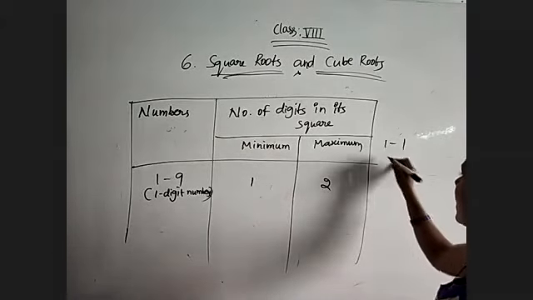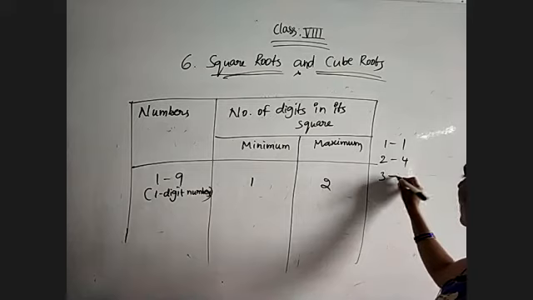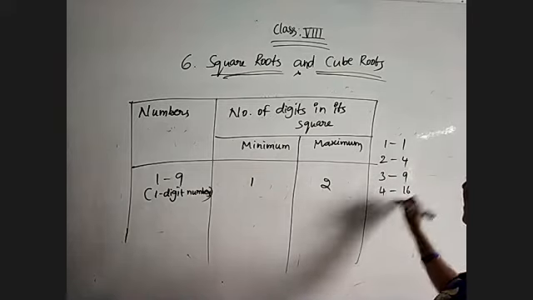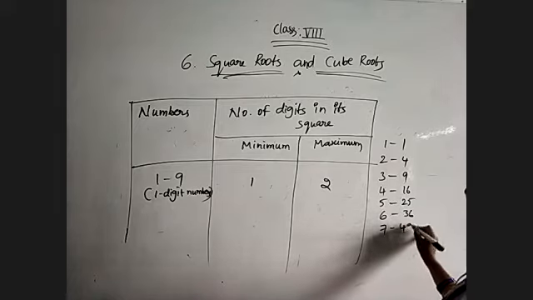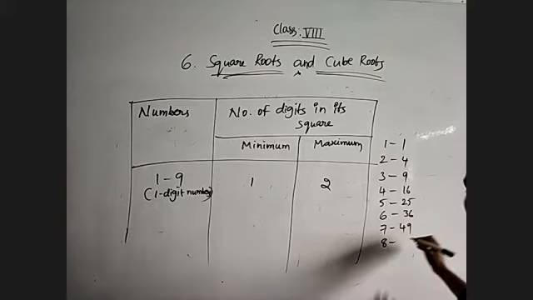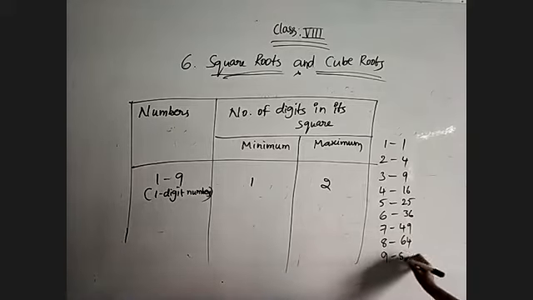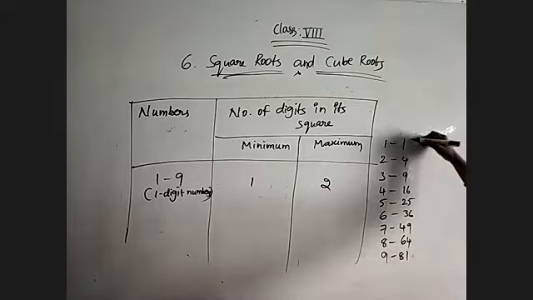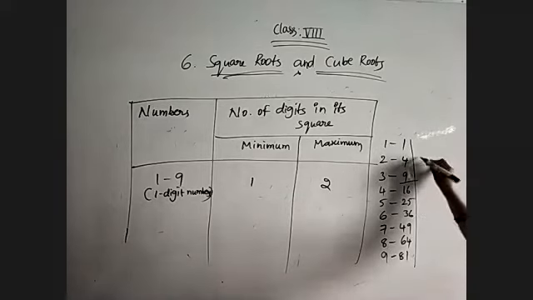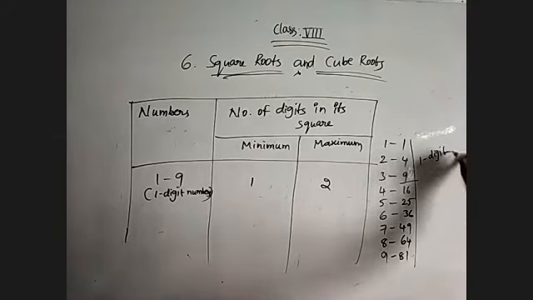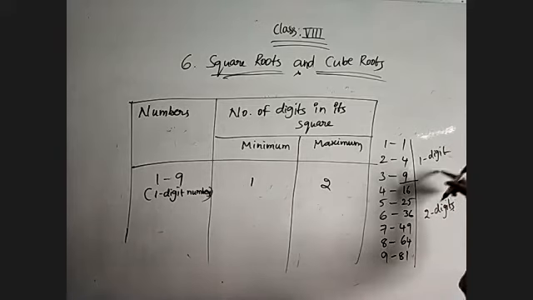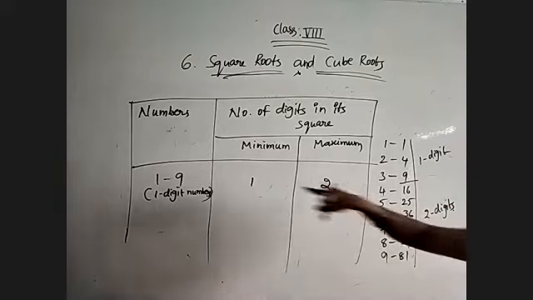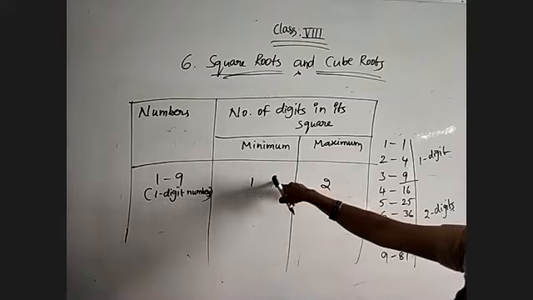1 square value is 1, 2 square value is 4, 3 square value is 9, 4 square value is 16, 5 is 25, 6 is 36, 7 is 49, 8 is 64, 9 is 81. Till here they are having only one digit, and after that all the numbers are having two digits. Means square values of a single digit number have either 1 or 2 digits. So minimum number of digits is 1 and maximum number of digits is 2.